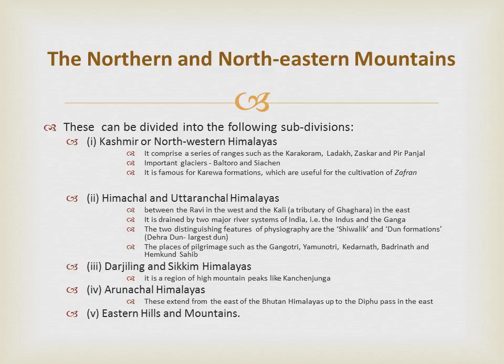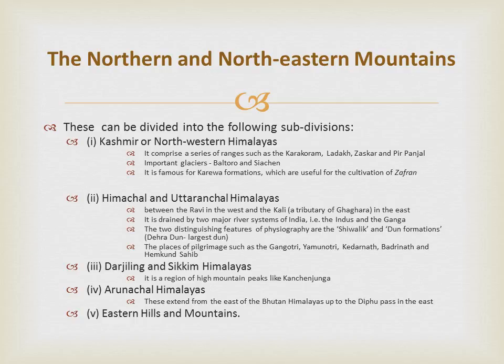Then, Arunachal Himalayas. These extend from the east of the Bhutan Himalayas up to the Diphu Pass in the east. These ranges are dissected by fast flowing rivers from the north to the south, forming deep gorges. Brahmaputra flows through a deep gorge after crossing Namcha Barwa, the eastern hills and mountains, with a general alignment from the north to the south direction.